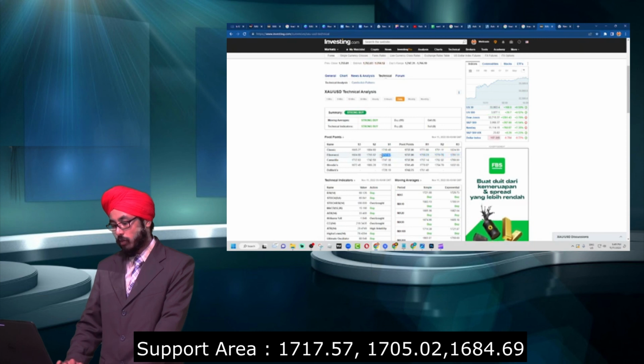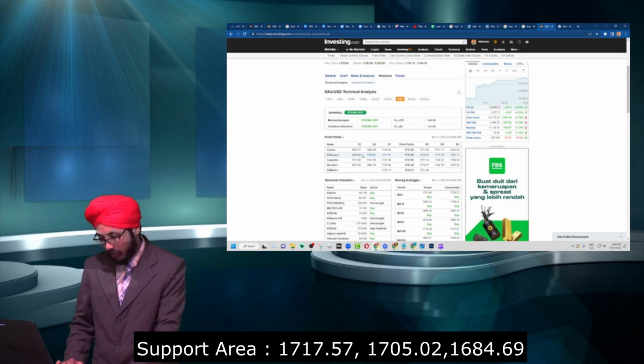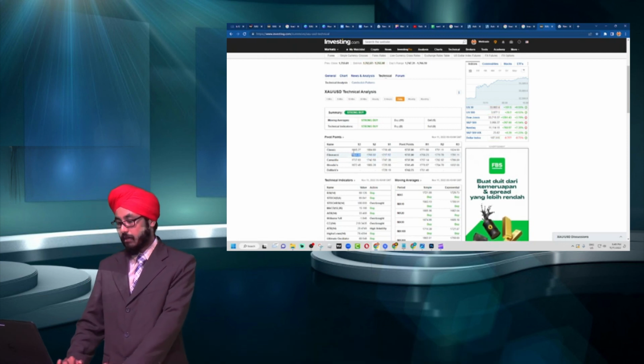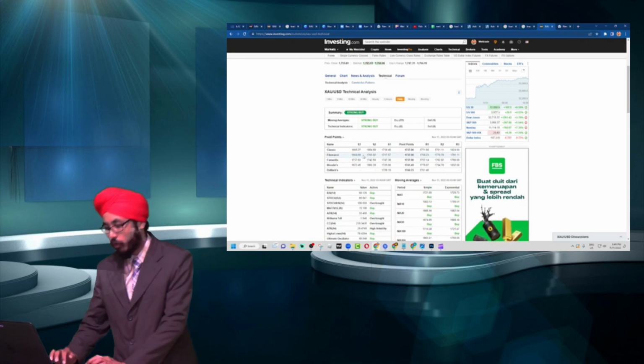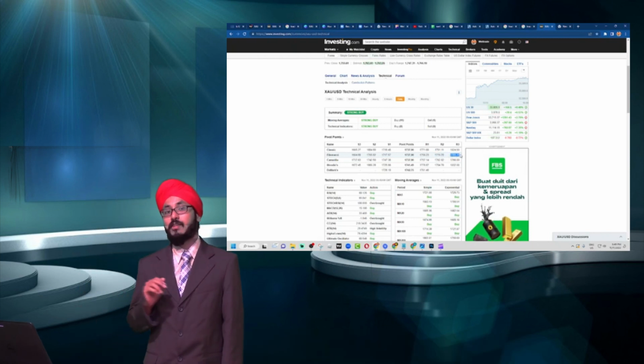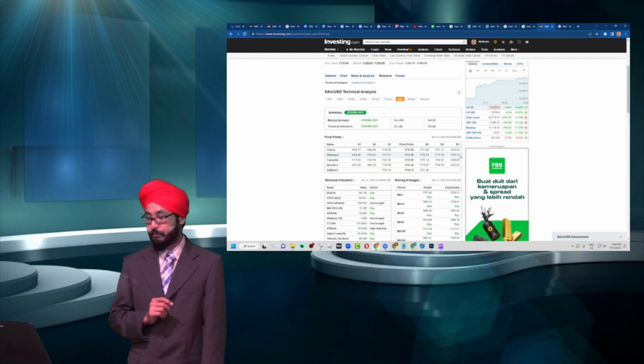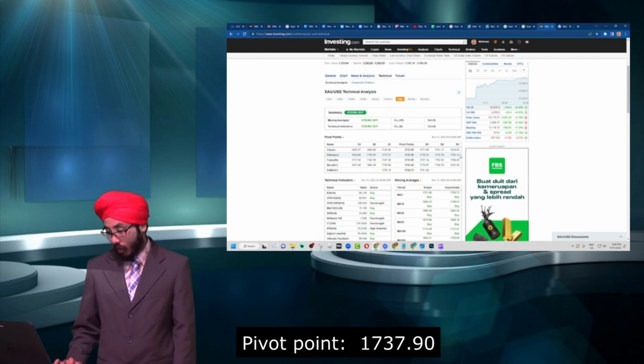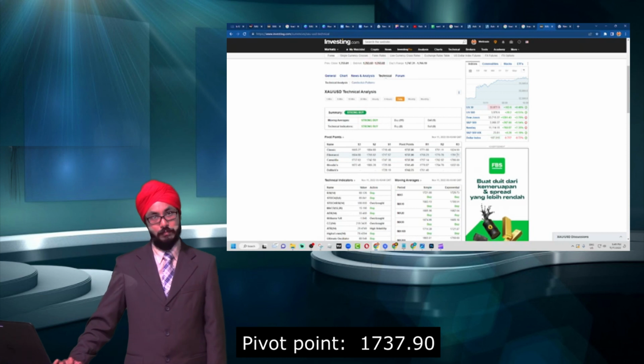Support 2 is 1705.92, and support 3 is 1684.59. For our resistance points, we have 1758.23, resistance 2 at 1770.78, and resistance 3 at 1791.11. These are the support and resistance points based on Fibonacci. The pivot point is at 1737.90.